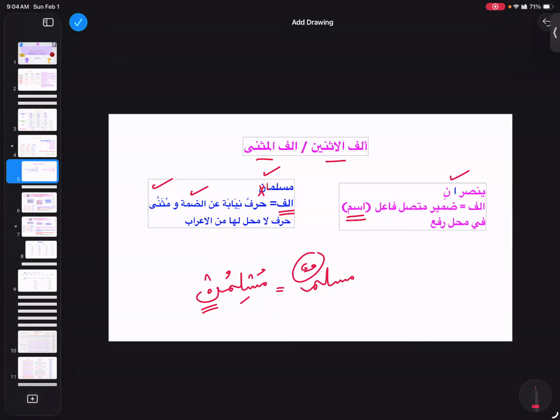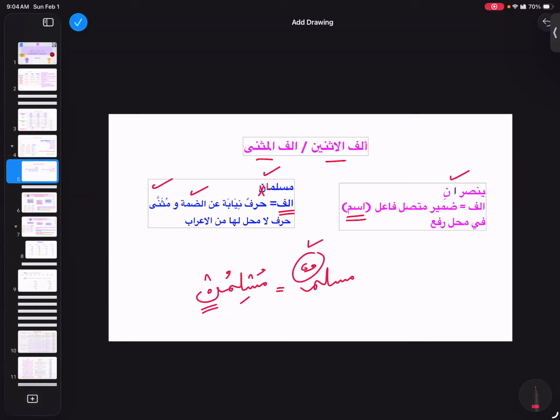So that's why we see in all these combinations ani, aini, una, ina, this noon is just given for the reason of tanween.